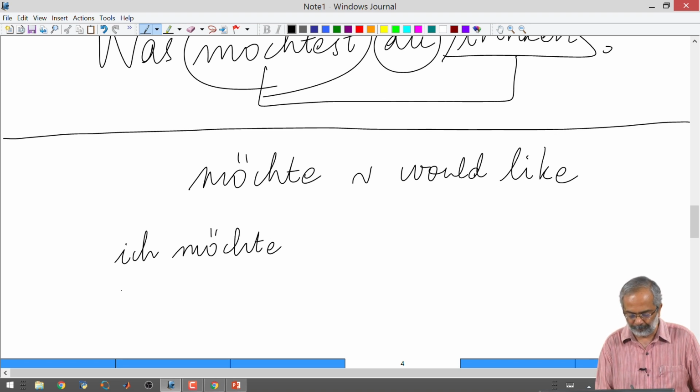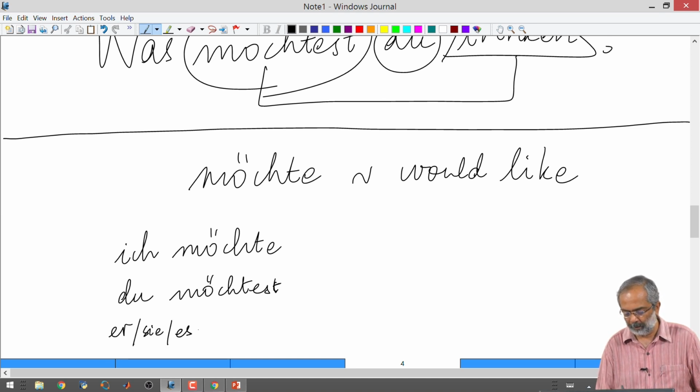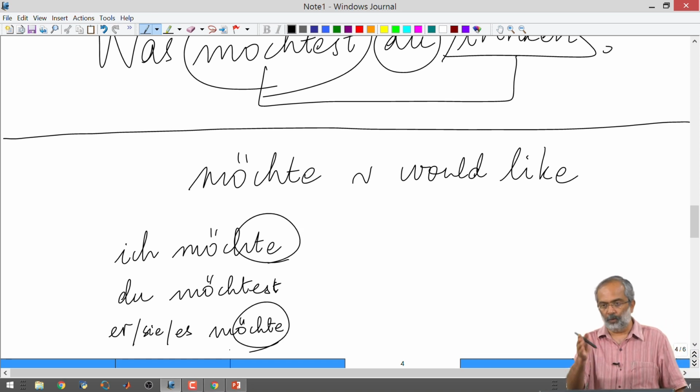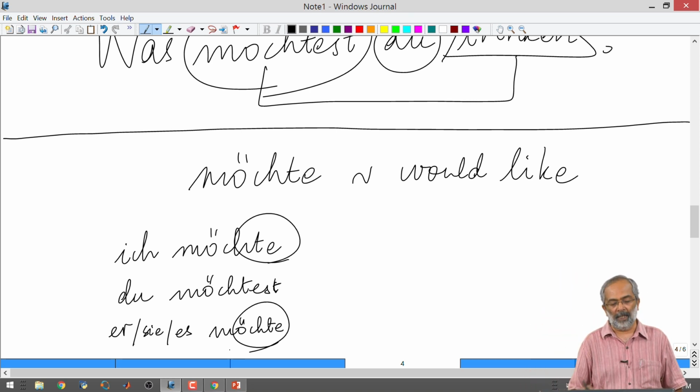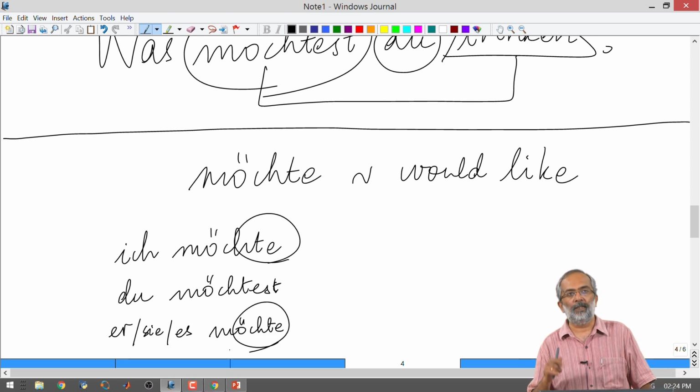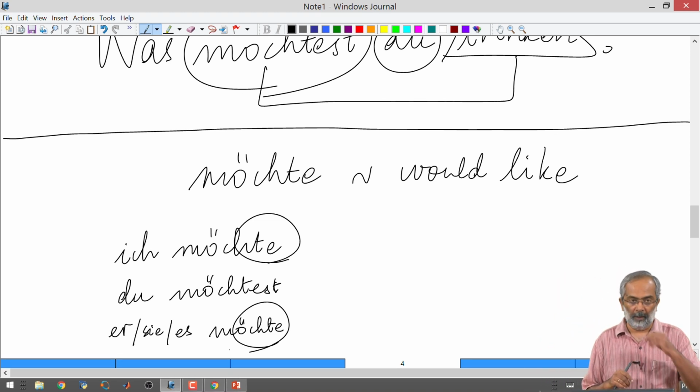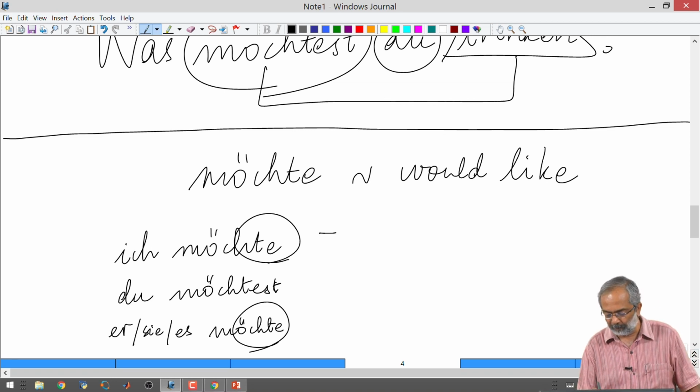Ich möchte, du möchtest, but er, sie, es möchte. So as you rightly asked, that is correct. In fact, good that you pointed out that the first person singular ich and the third person singular er, sie, es have the same conjugation in möchte. And then of course you have the plural side of this.